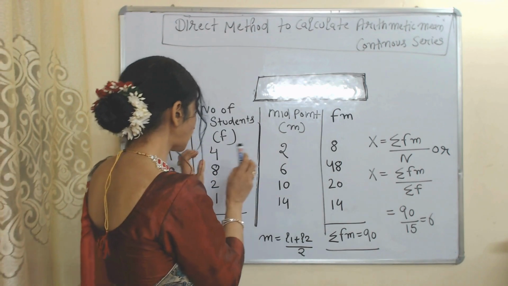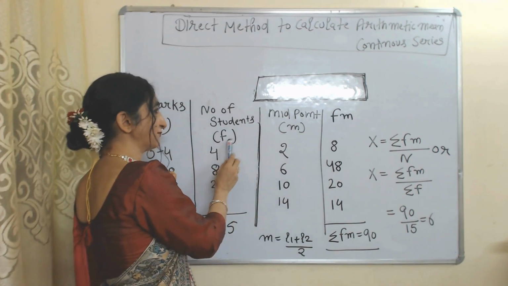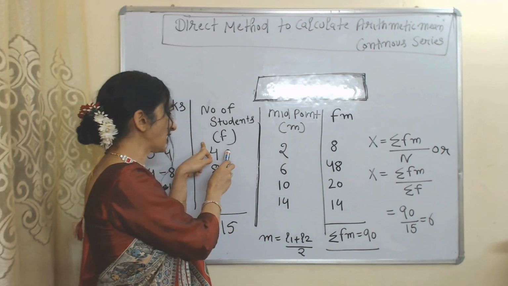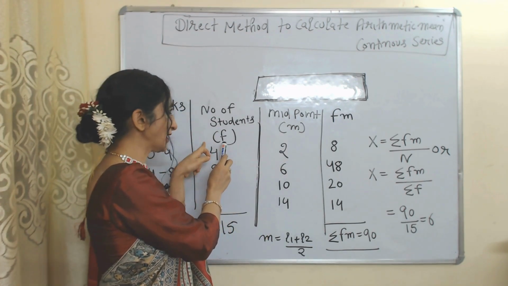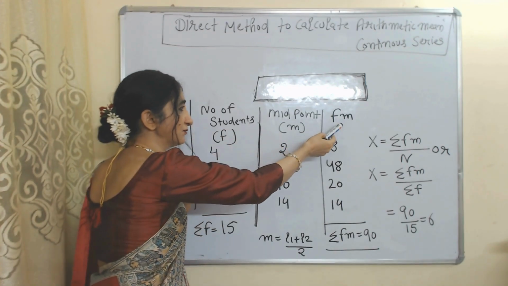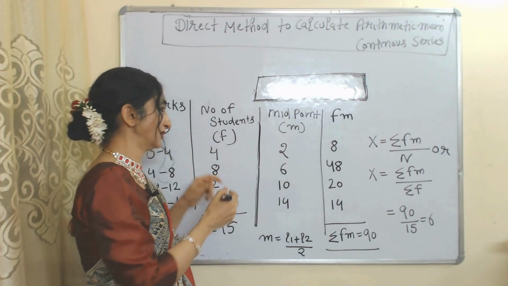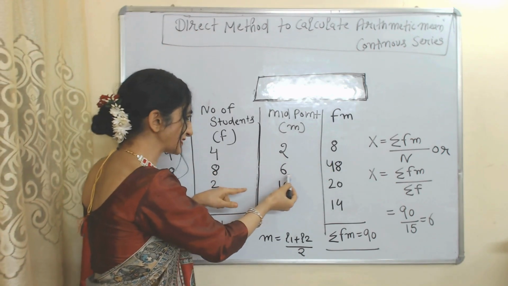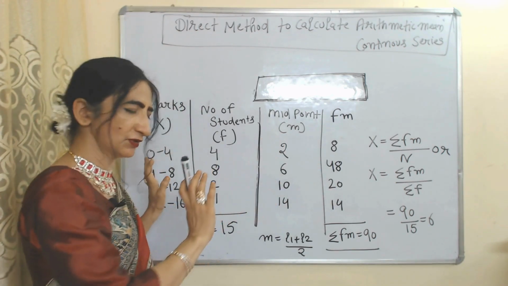And now we will multiply f with m. M is the midpoint of the class interval, f is our frequency. When we multiply frequency with m, we find fm. So 4 multiplied by 2 equals 8, 8 multiplied by 6 is equal to 48, and so on you can calculate.